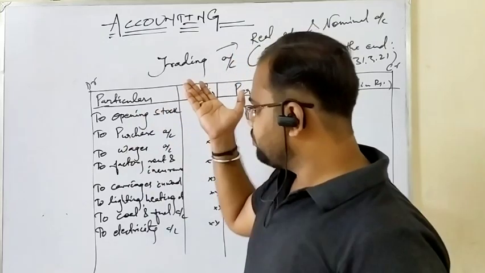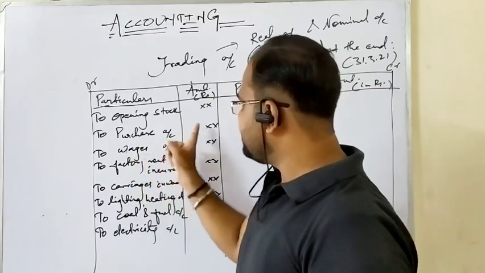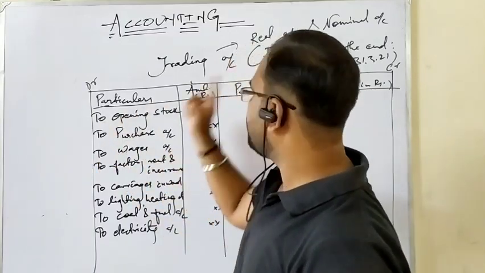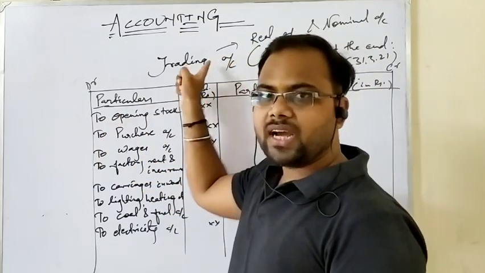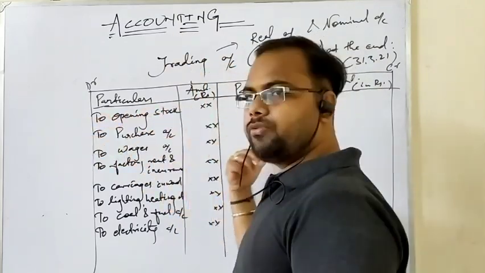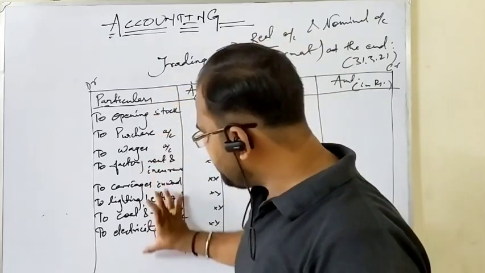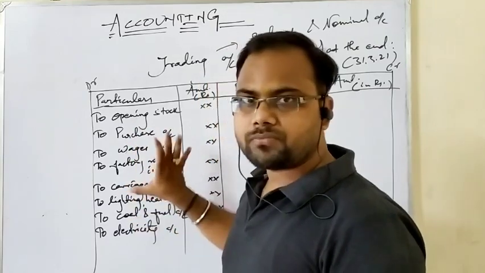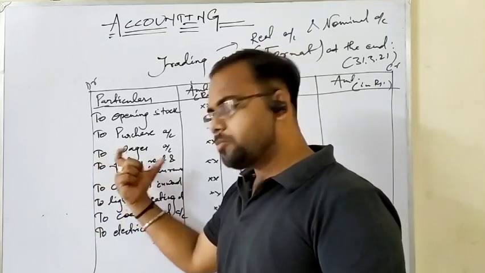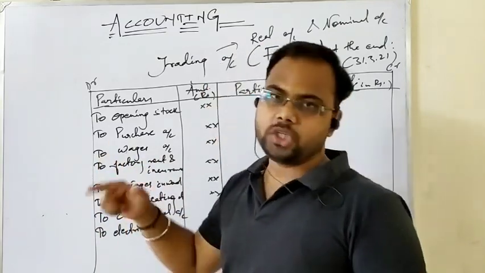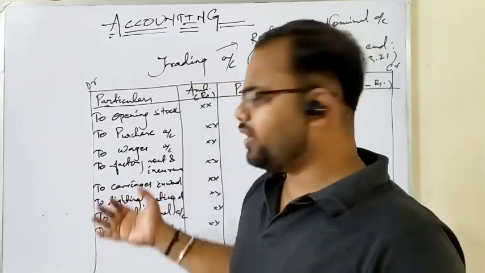Okay, but you should know stock and purchases happen to be the most important items of the trading account, for which it is considered a real account. As you can see, these two items make the account a real account. Also, there are other two or three items which we will write on the credit side. After excluding these two items, the other expenses, as you can see, are nominal account balances, or you can say these are the direct expenses. Why? These expenses are made to bring the goods into sellable condition, or expenses made in the line of production, whatever you can say.